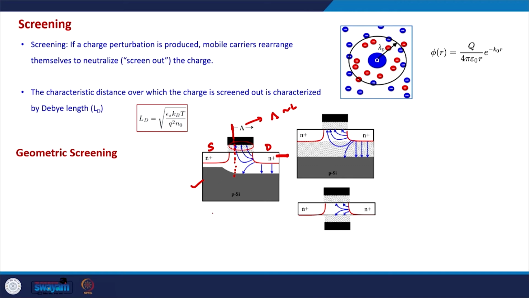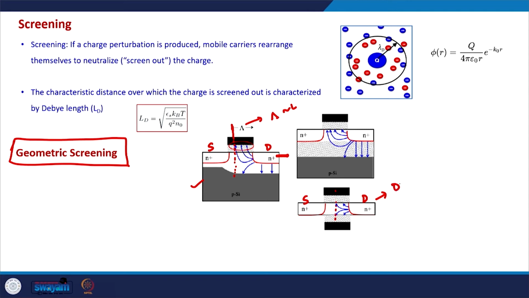Okay. So, the geometric screening technique is that we try to make a MOSFET geometry such that these lines terminate very close to the drain side itself. If you see in these figures, this is the geometry in which the electric field lines from the drain terminal, this is the drain, this is the source, are terminating very close to the drain terminal.